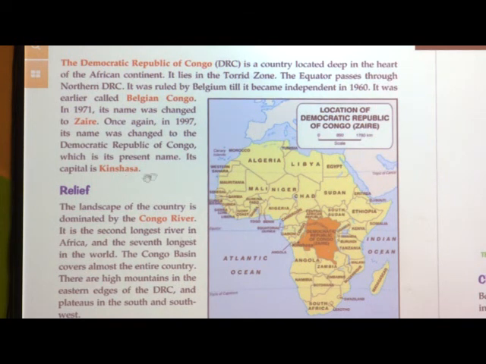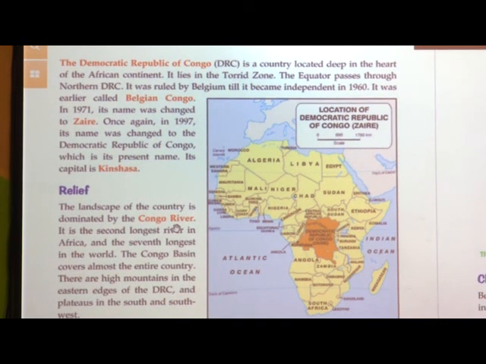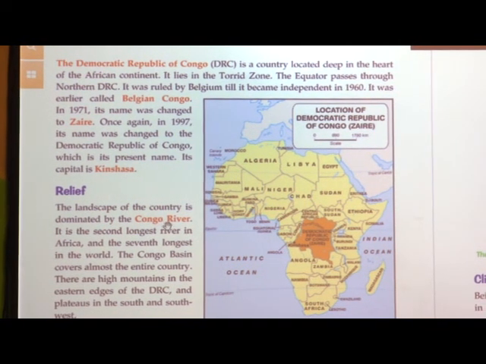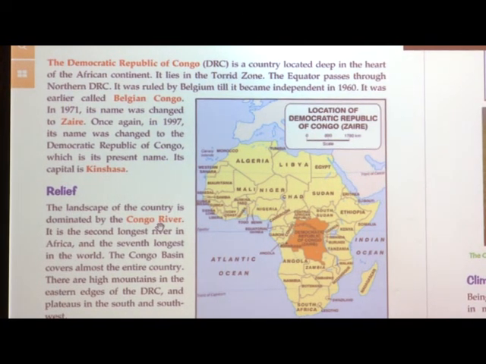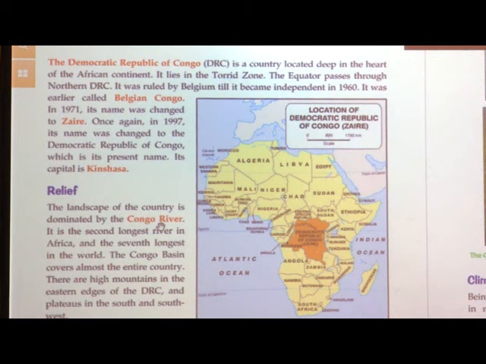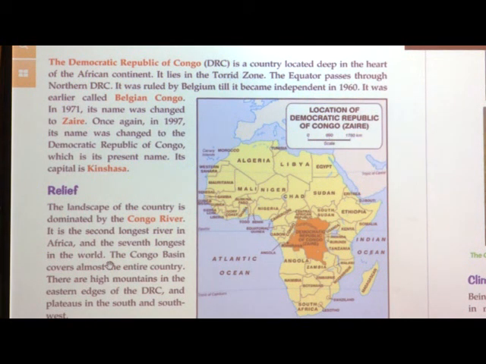Then the entire country is covered by the river Congo. Which is the river Congo? Now, this river Congo is the second longest river in Africa and seventh longest river in the world. In Africa it is second longest, whereas in the world it is at 7th level.